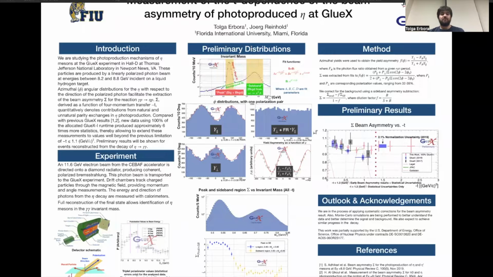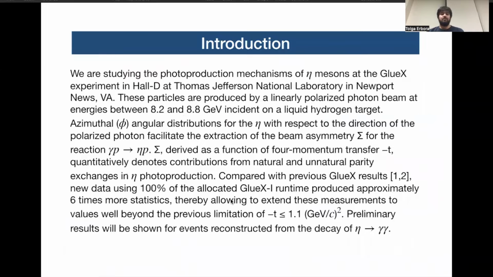I am from Florida International University, and today I'll be talking about the measurement of the t-dependence of the beam symmetry of photoproduced eta mesons at GlueX. So we are interested in understanding the photoproduction mechanisms of eta mesons at GlueX energies between 8.2 and 8.8 GeV.